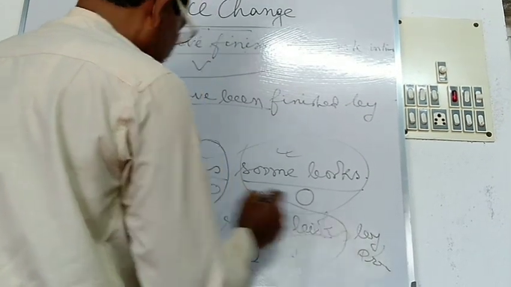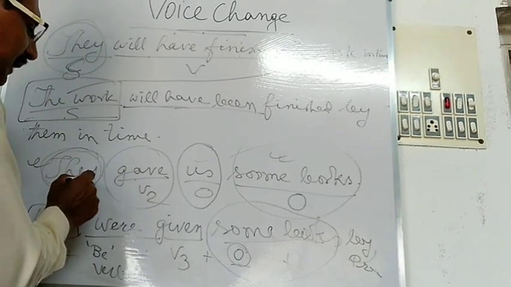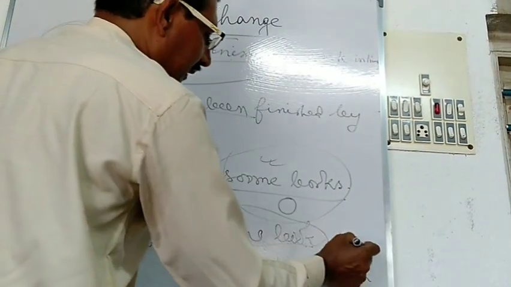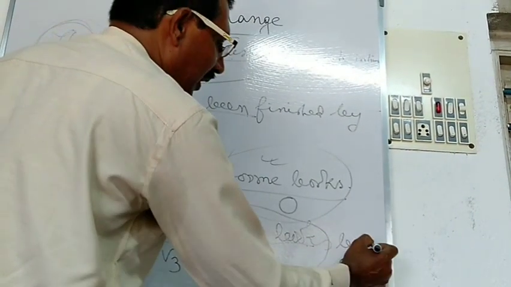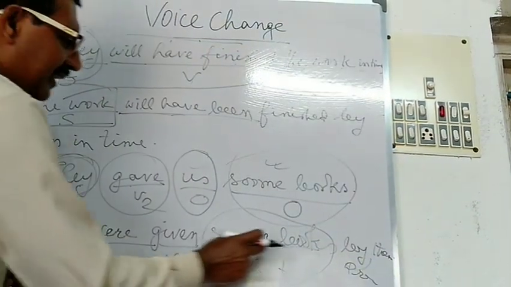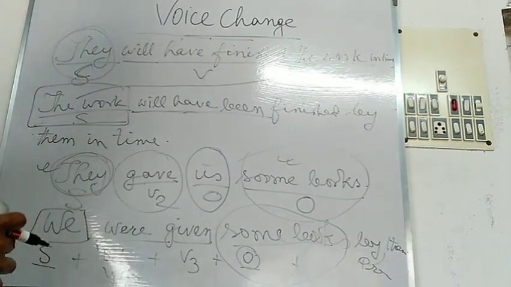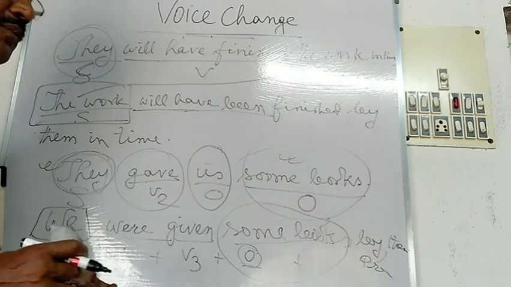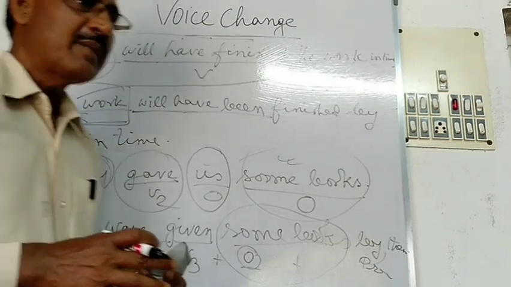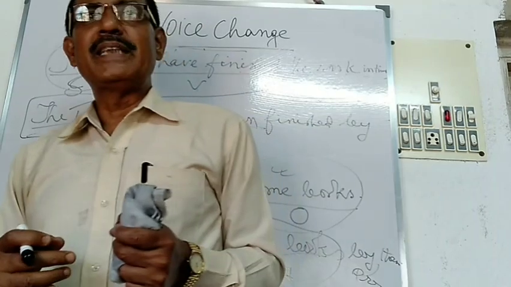And next, in the active voice, they is the subject. They must be converted into the object in the passive voice. So them will be used. The answer will be: We were given some books by them. In this way, you have to change the active voice into passive voice in several sentences. Now students, in my next class, I will show you the voice change of interrogative sentences.